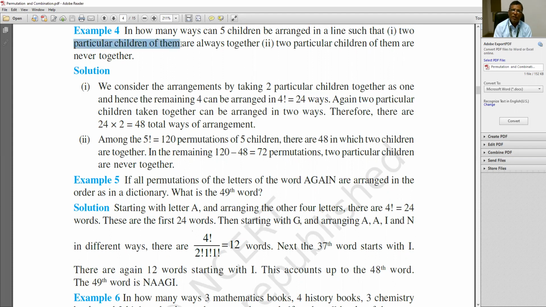And the second part of the problem is: 2 particular children of them are never together.